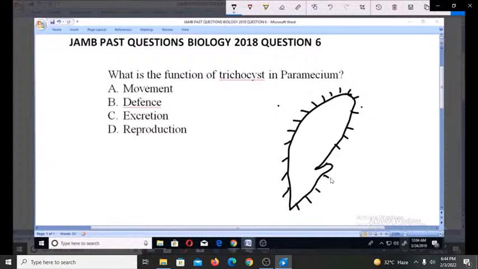And these are called cilia. And this cilia is used for movement. Cilia is used for movement and getting food. Both movement and getting food to the paramecium.